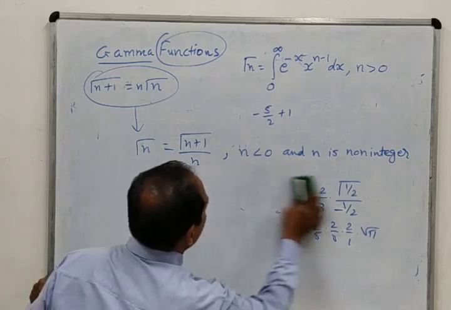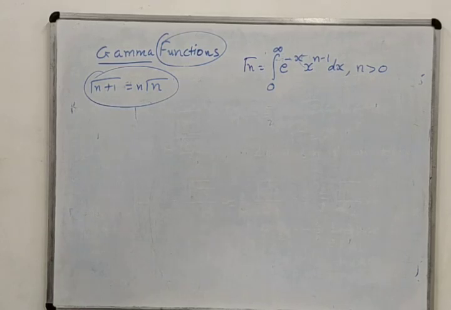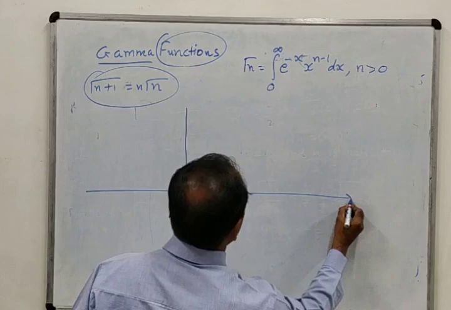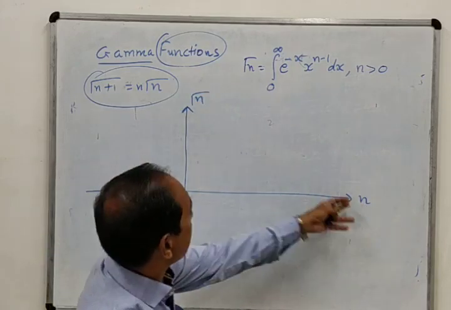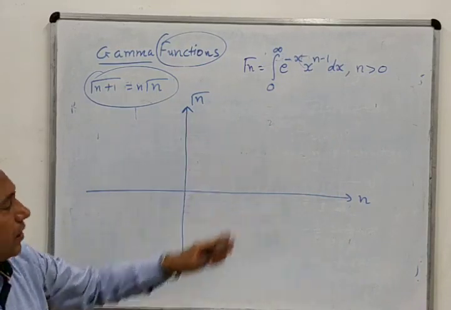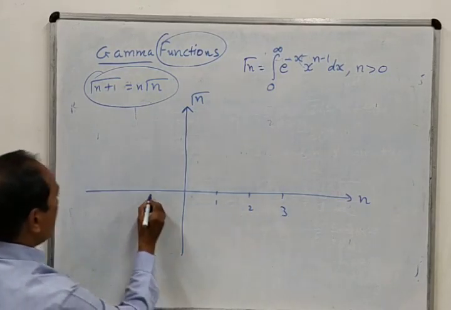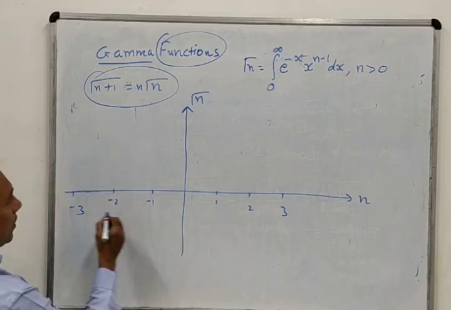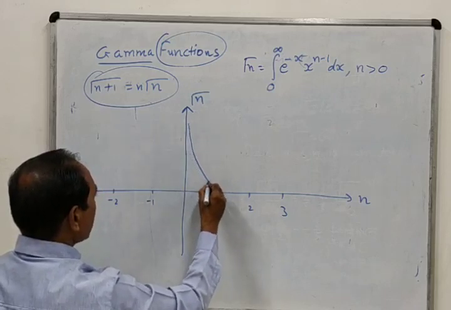So now let us understand this by using the graph. Suppose this is the n axis and this is the gamma n axis, just as we write x and f of x, f of x is y, x axis, y axis. So here, suppose these are the points 1, 2, 3, and this is say minus 1, minus 2, minus 3, etc. So the graph on the right hand side is just like this.